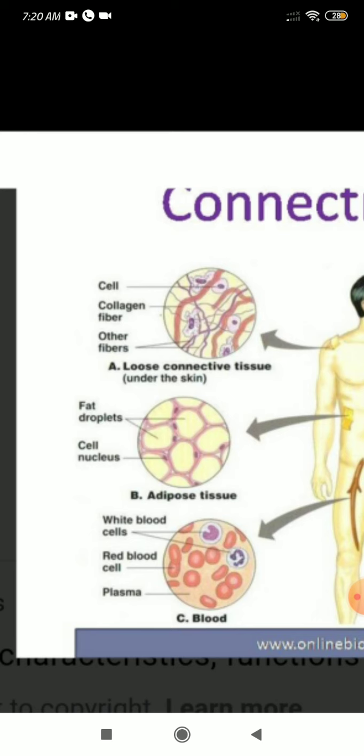And also it keeps our skin moist and shiny with the help of this adipose tissue. It will protect our skin from becoming scaly, or when winter arrives, you can face the problem of our skin drying up very quickly. So that will be solved naturally with the help of this adipose tissue.